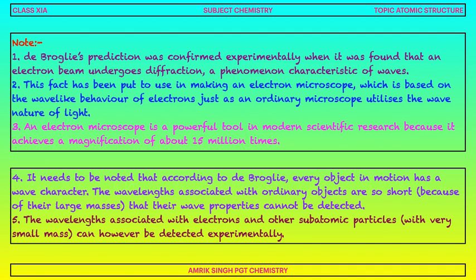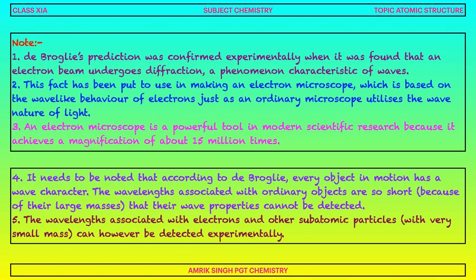Note number 4. It needs to be noted that according to de Broglie, every object in motion has wave character. The wavelength associated with ordinary objects is so short because of their large masses that their wave properties can't be detected.